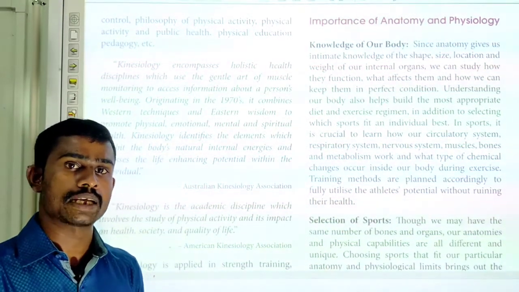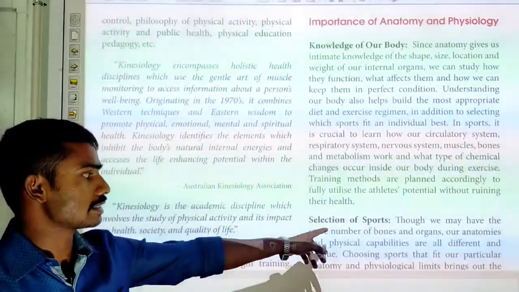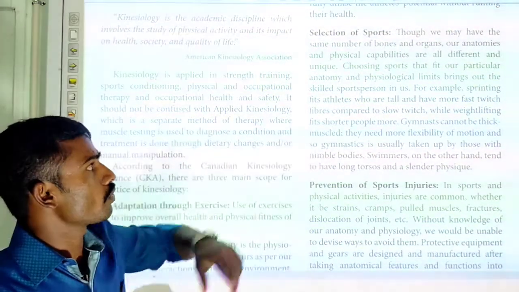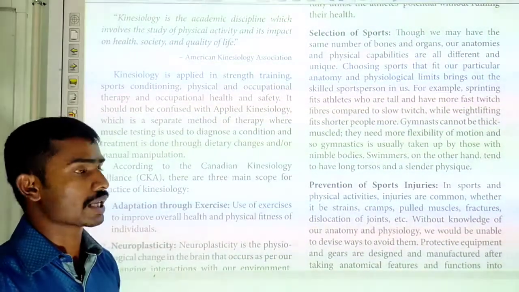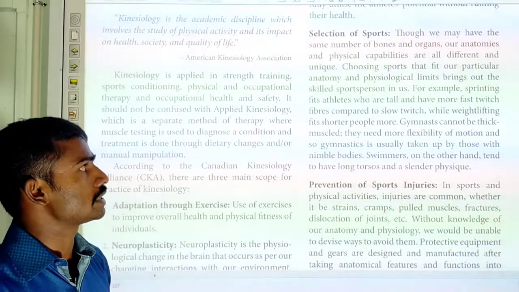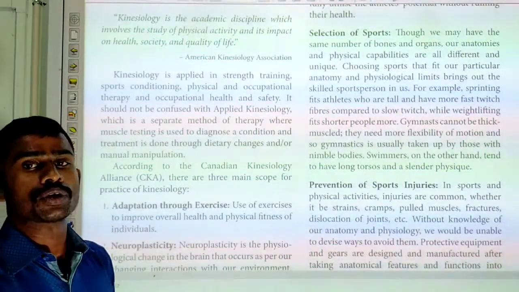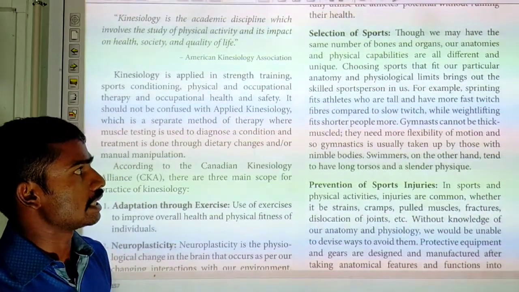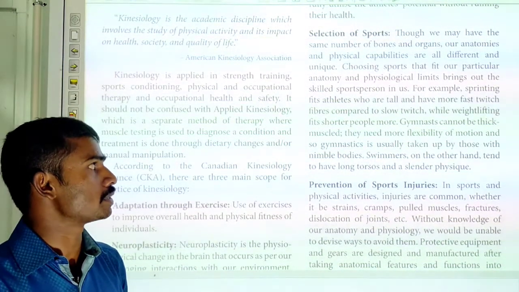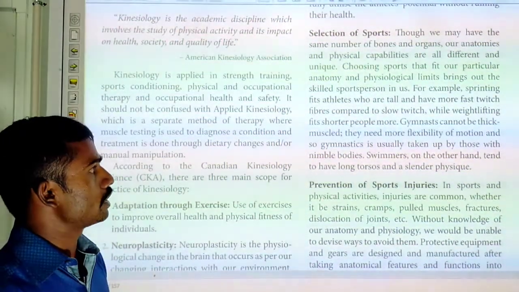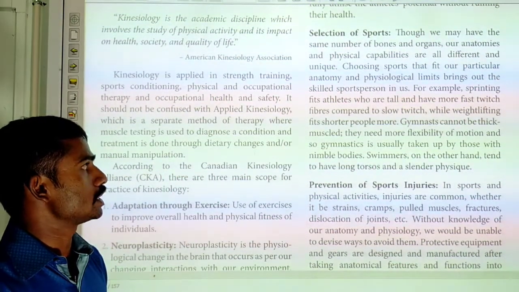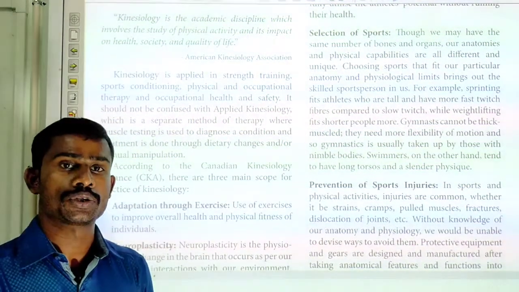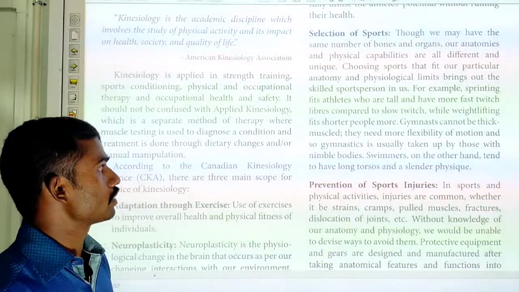Now we can move on to second importance of anatomy and physiology, that is selection of sports. Though we may have the same number of bones and organs, our anatomies and physical capabilities are all different and unique. Choosing sports that fit our particular anatomy and physiological limits brings out the skilled sports person in us. For example, sprinting fits athletes who are tall and have more fast twitch fibers compared to slow twitch fibers. While weightlifting fits shorter